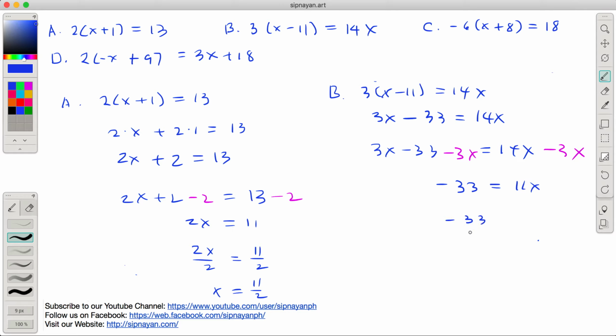And then, para matanggal yung 11x, we have to divide both sides by 11. So 11 over 11 is 1. 1 times x is x. And negative 33 divided by 11 is negative 3. So ito, 11 and a half. Yung answer natin dito. Sorry, not 11 and a half, but 11 halves. 11 and a half iba yun. 11 and 1 half yun. Dito ang sagot natin ay negative 3, no?